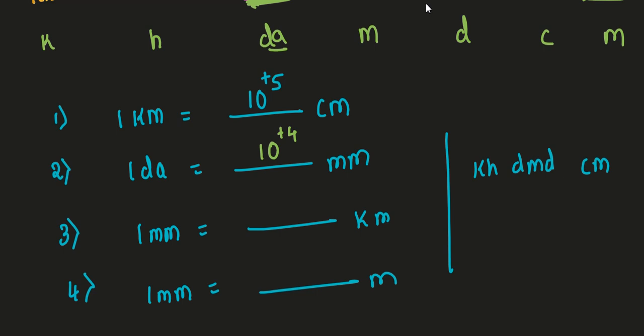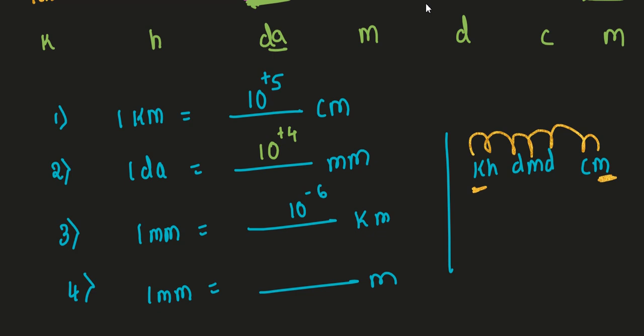Why? Just check again, third one. Very good. 10 to the power minus 6. Okay. Why is it 10 to the power minus 6? Because they have given the milli, asking you in kilo. 1, 2, 3, 4, 5, 6. Since we are going in backward direction, we have to take 10 to the power minus 6.